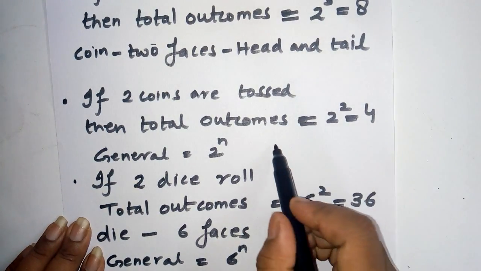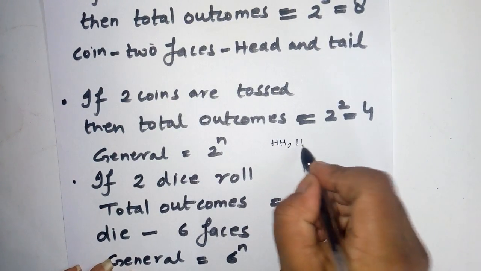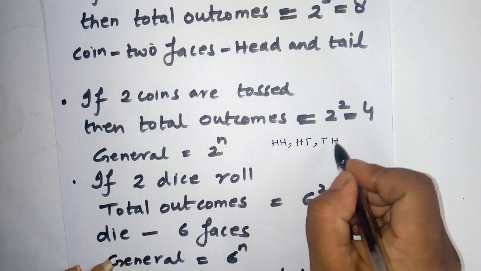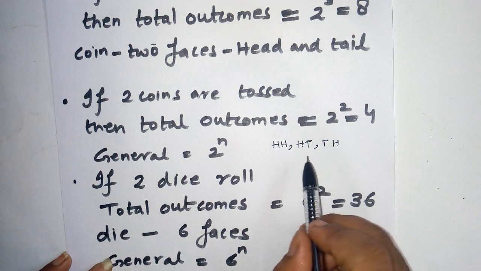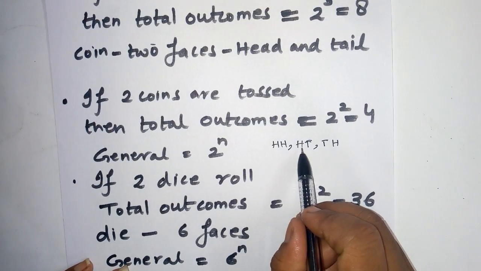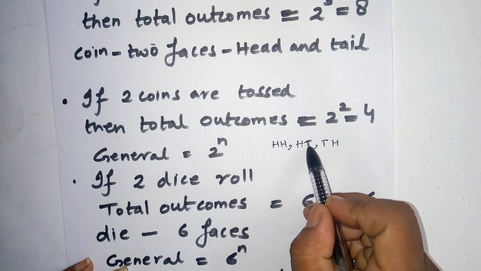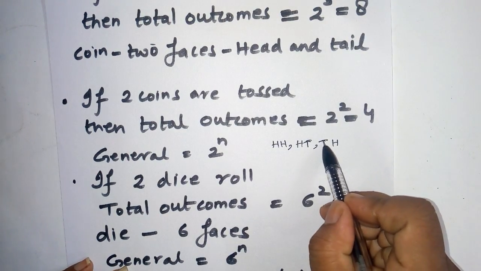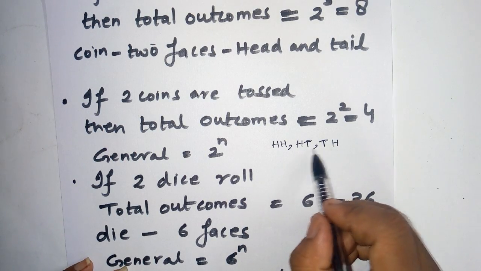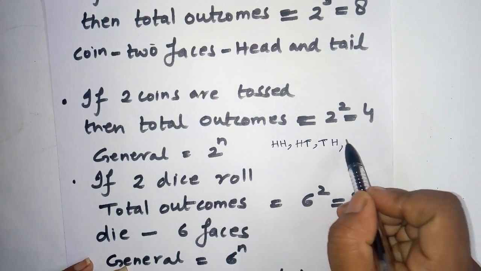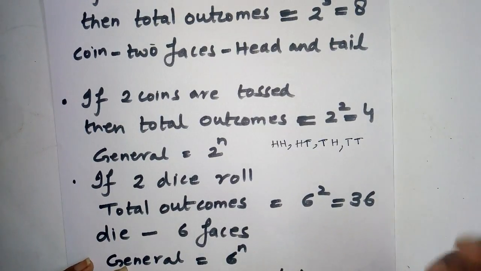That is head, head; head, tail; tail, head; and tail, tail. See, these two, head-tail and tail-head, are not the same. Here the first coin has head and the second coin has tail. But in the third case, the first coin has tail and the second coin has head. So these two are not the same, and the fourth possibility is tail on both coins.